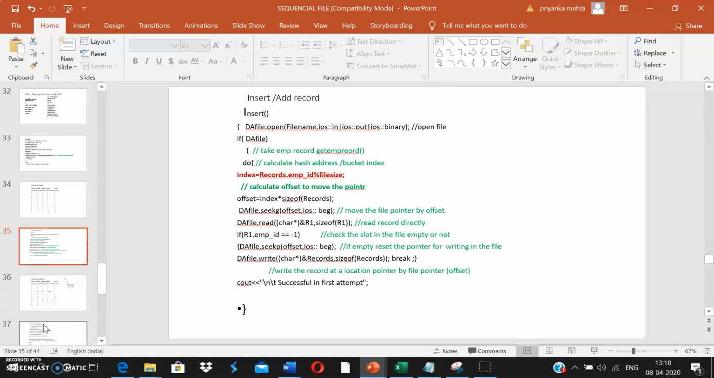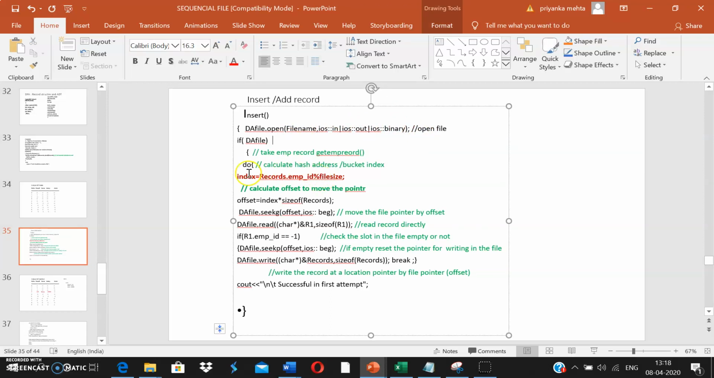Now I'm going to insert the record at any random position. To insert any record, again I'm going to find the hash index where I need to store the records. So I'm going to open the file in both modes, reading and writing mode, and it is a binary file. And if the file is successfully opened, I'm going to calculate the hash index where my record needs to be stored. Let us suppose the employee ID is 3 and the file size is 10. So 3 mod 10 will be 3 again. So hash index will be 3. So I'm going to store at the third location, right?